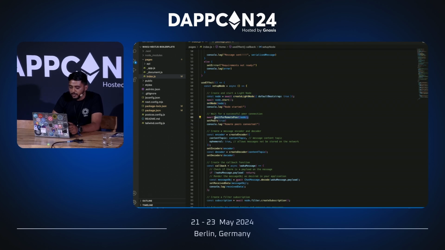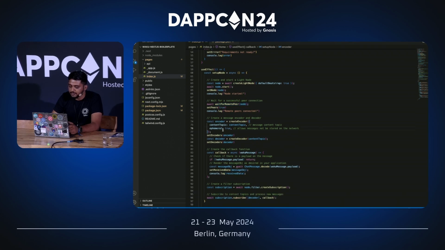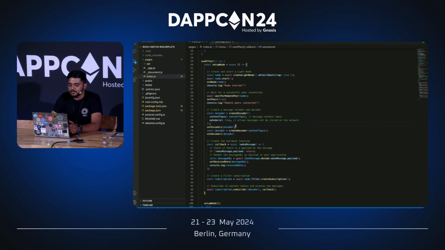So once the remote peers are connected, you can go ahead and create your encoders and decoders. For this, you can just define an encoder using the create encoder function. Inside the create encoder function, you can have the content topic into which the message should be pushed. And you can also set the ephemeral to be true or false over here. So if you need to store the message, just set it to true. And after that, you can set encoders.